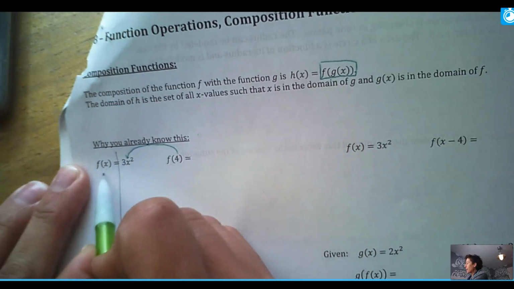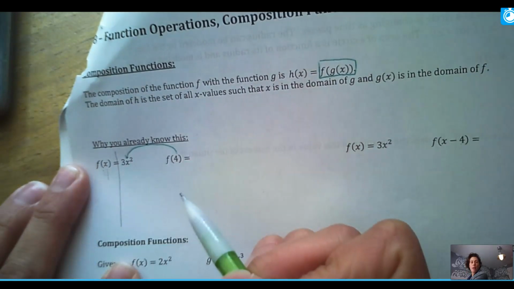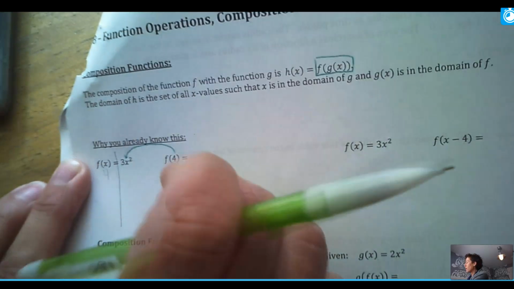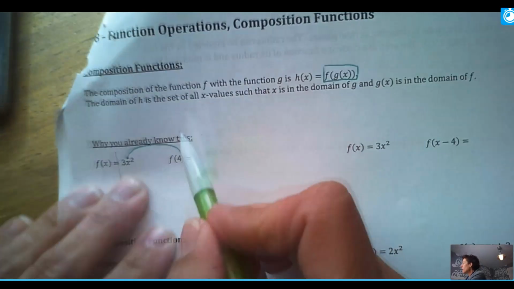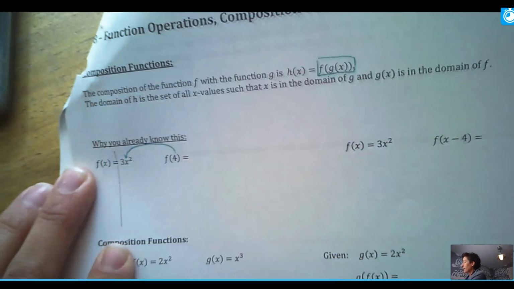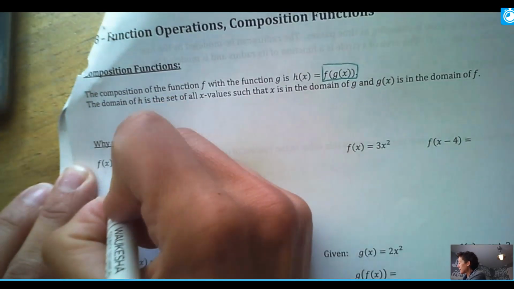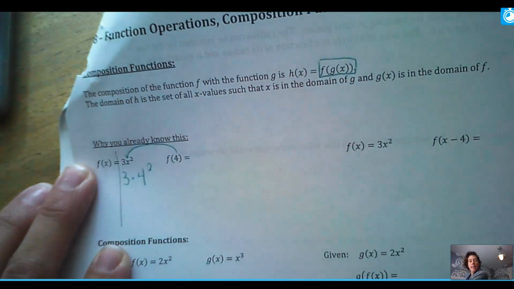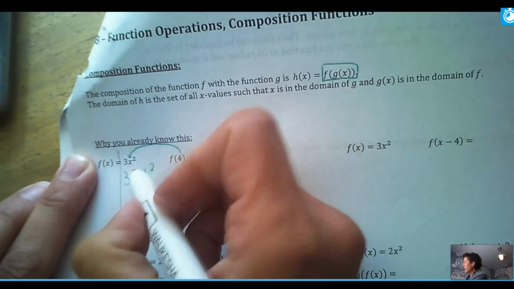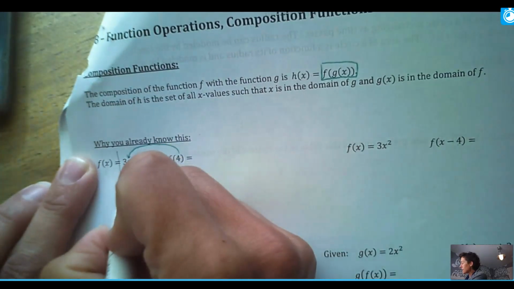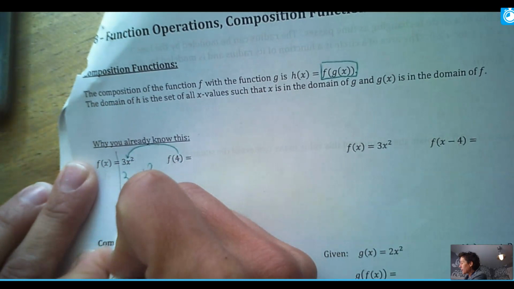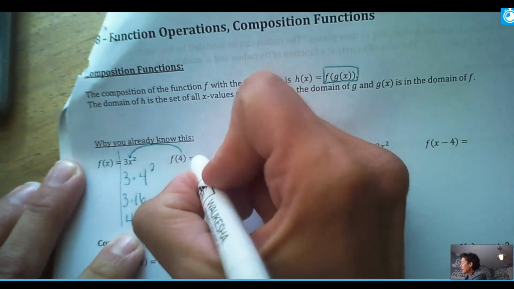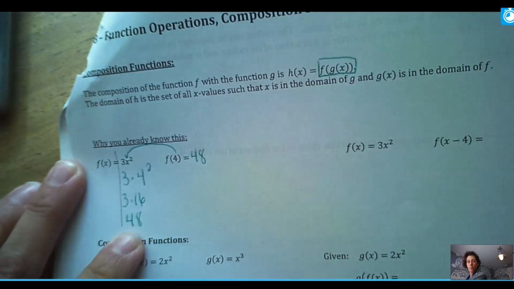And so if it goes on the left side, then it's all alone. And I don't want 4 to be alone. 4 needs a hug. So it's going to go where everything else is, where all the other numbers are. So when I do that, 4 is going to go in here. And instead of 3x squared, it's now going to be 3 times 4 squared. And then I just follow my order of operations to clean this up. So I do exponents first. That's 16. And then I multiply by 3, and I get 48. So when I'm done, my function, when x is worth 4, gives me an answer of 48.